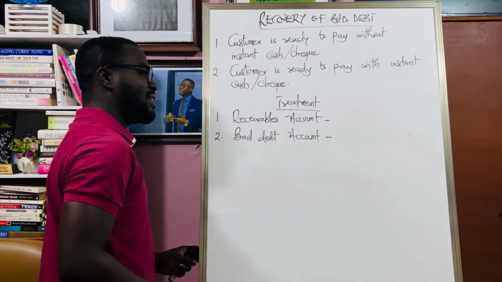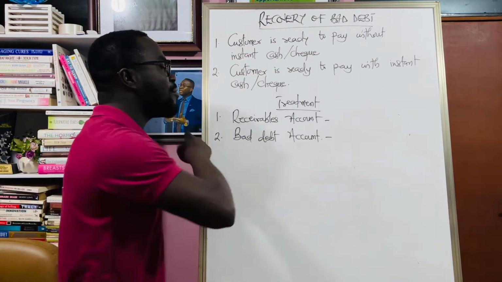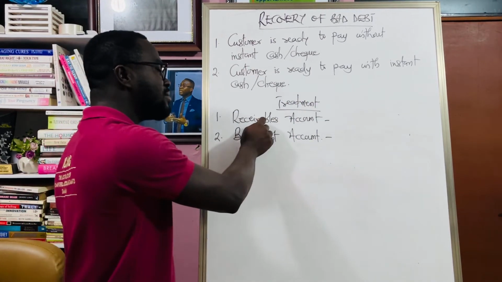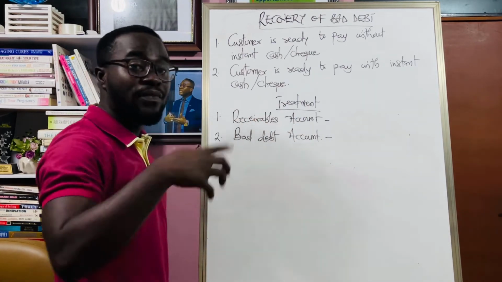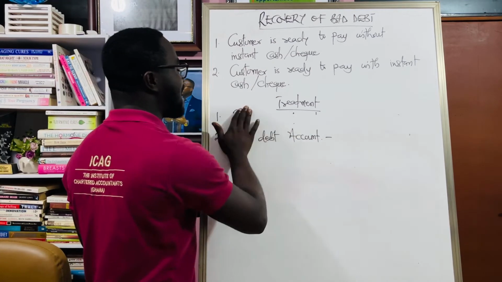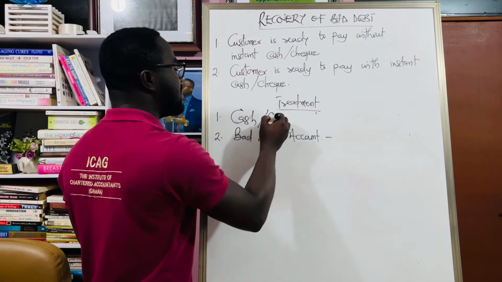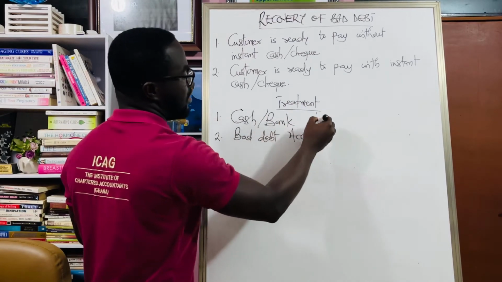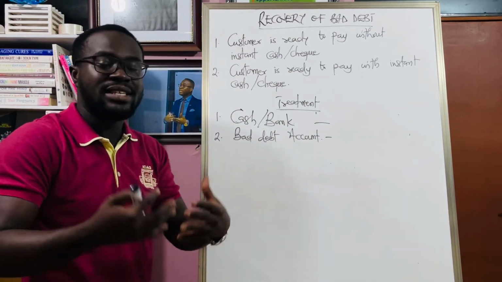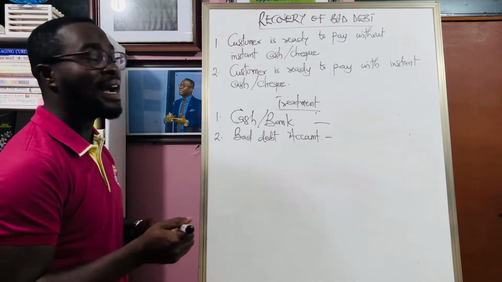This one, since the person is ready to pay, it has already been taken from the receivables account as bad debt, and he is coming to pay. So he is not just notifying you. If he is coming to pay, it's going to affect the bad debt account and cash or bank. The person is ready to pay with instant check or cash. Since we are going to receive instant cash or check, it means our cash or bank account will increase.